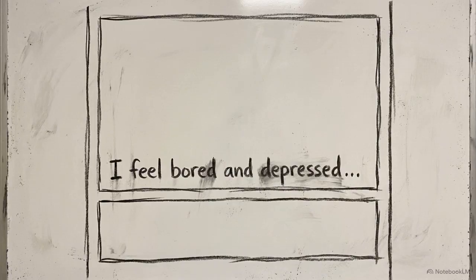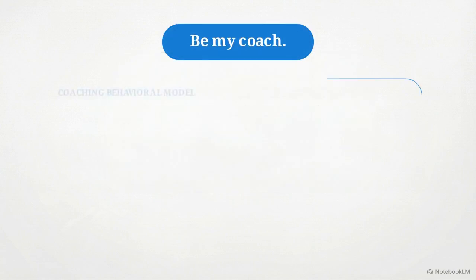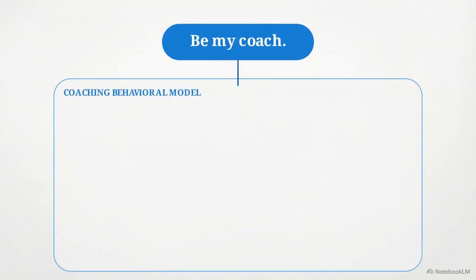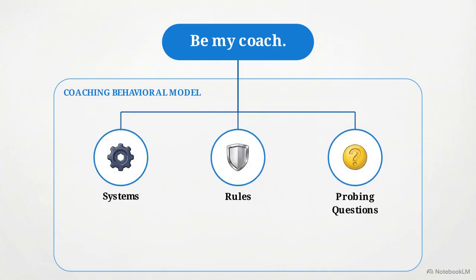To fix this, move your cursor to the very top of the text box. Create empty space before your original request. Now, explicitly declare the role you want the AI to play. Type, "Be my coach." This instruction changes how the AI processes requests, activating attributes associated with coaching, building systems, setting rules, and asking probing questions.